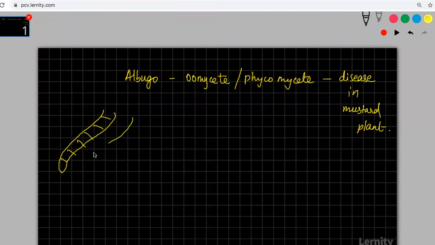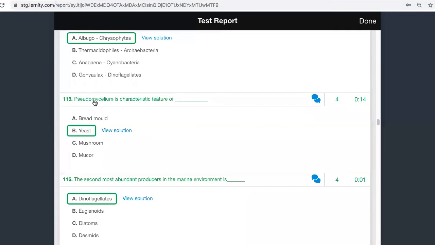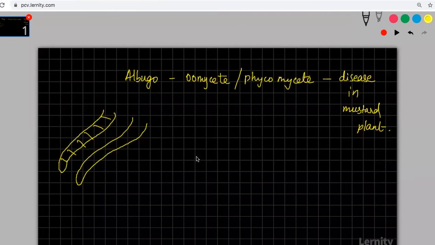Septate or aseptate. You will be able to see this kind of structures in higher organisms. But in yeast, you will not have it. Pseudo means false. Mycelium means mycelium. False mycelium is seen in yeast. Why?